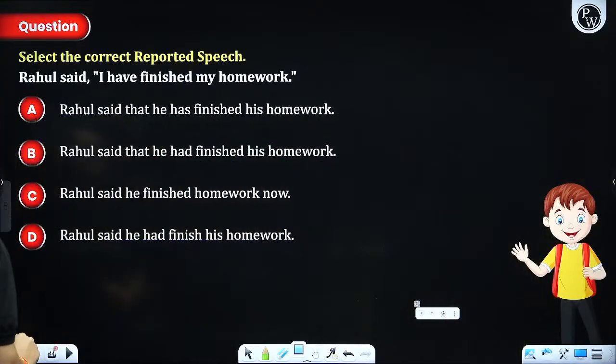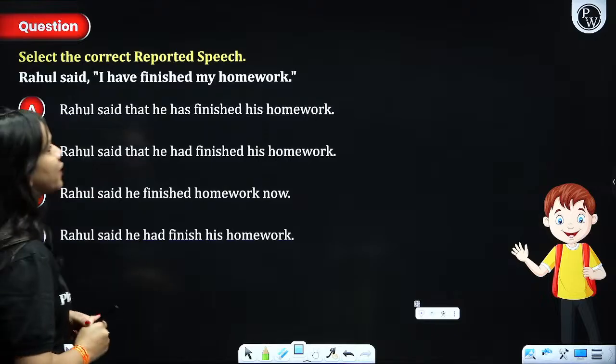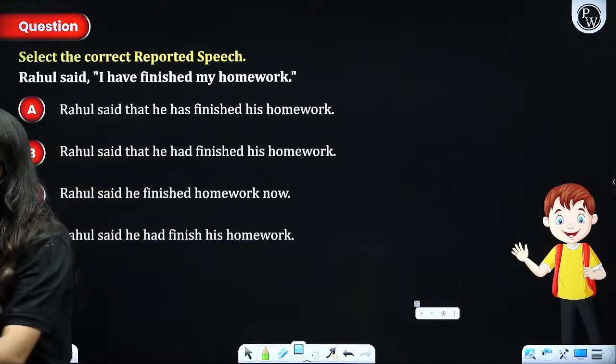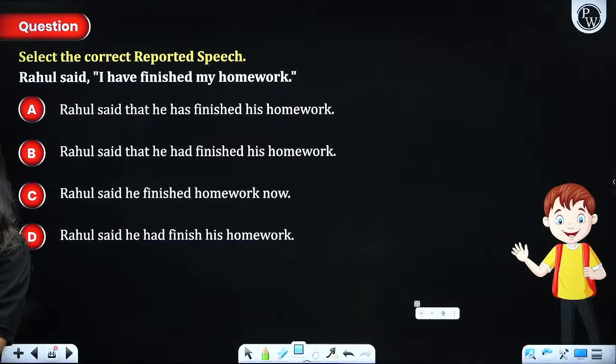Next. Select the correct reported speech. Rahul said, I have finished my homework. Now, I'm giving you 30 seconds to complete this. Try to do it. Try to practice.